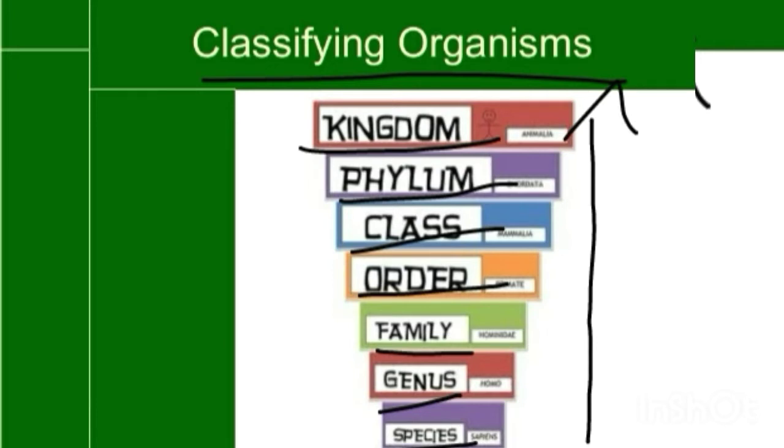So similar species form a genus, and similar genus form a family. Families form an order. Similar orders form a class. Similar classes form a phylum. Similar phylums form a kingdom, which is the biggest group of classification.